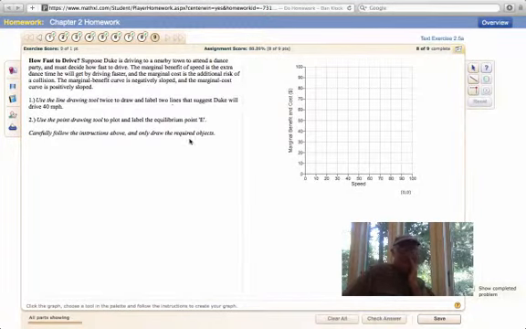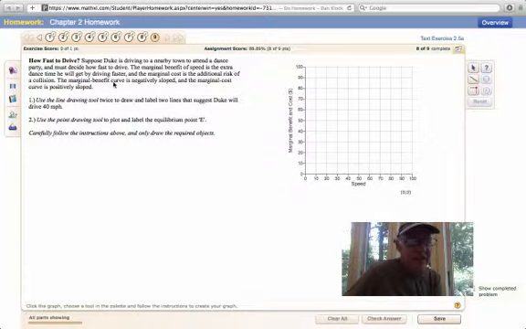Number 9, here's a little graph, right? This is a silly one. It's trying to teach you a little self-ethics in a way with these graphs. So Duke here is driving to a nearby town to attend a dance party. They must decide how fast to drive, right? Here is your ethical question. The marginal benefit of the speed is the extra time dancing he will get by driving fast. Wow. So if he goes fast, he gets more time to dance. The marginal cost, of course, is the additional risk of a collision.